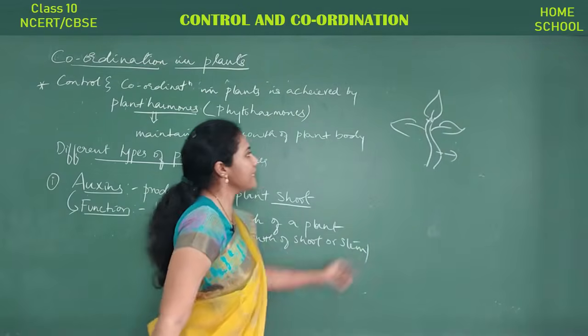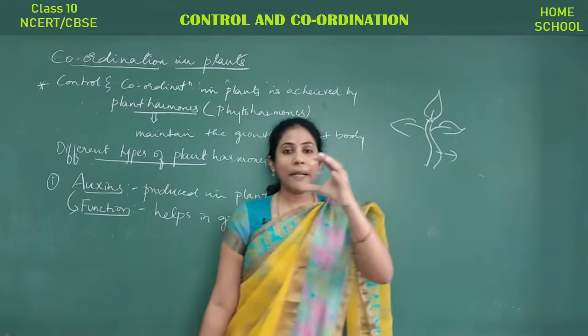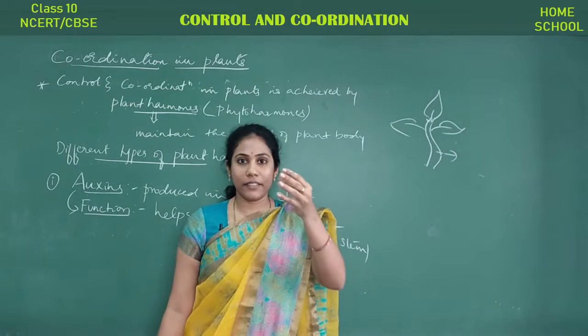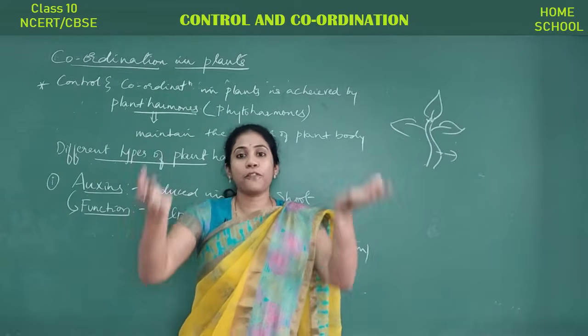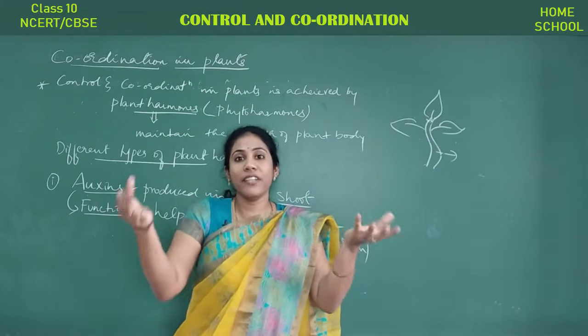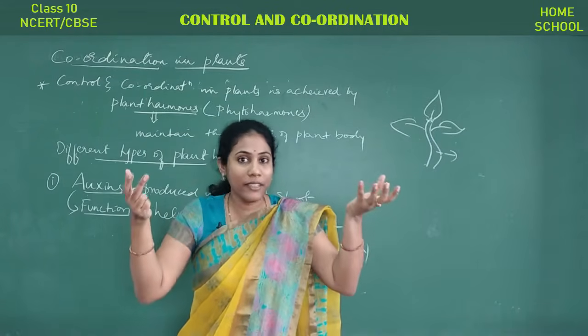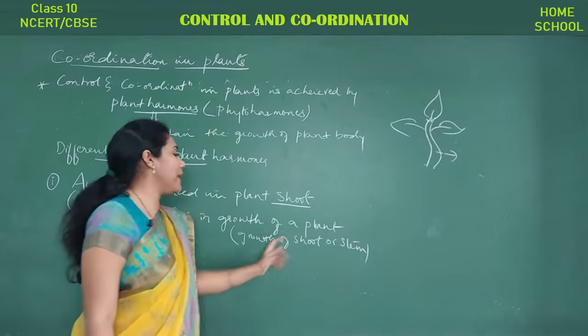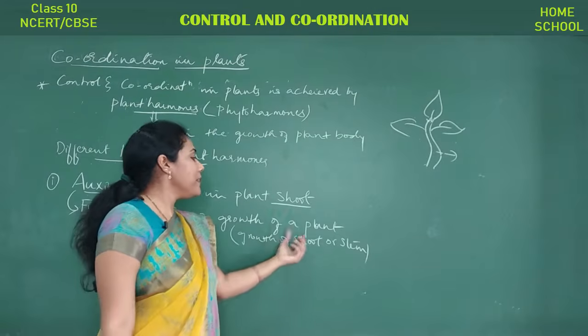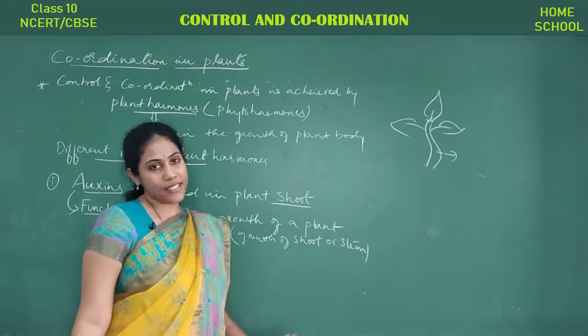Shoot, in the sense, is the topmost budding part of a plant. That area is called the shoot. So it helps in the growth of the shoot. If the shoot grows, we can say that the plant is growing, right? So auxin is the hormone that helps in the growth of a plant. Particularly, it helps in the growth of the shoot or stem.